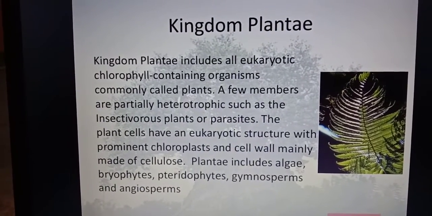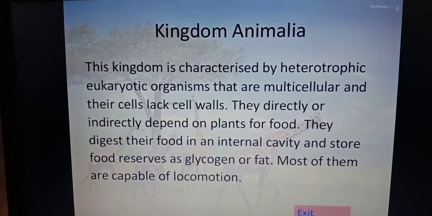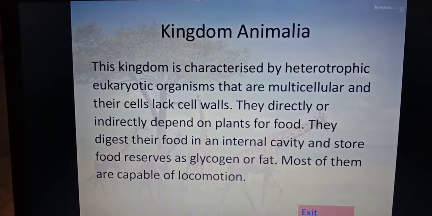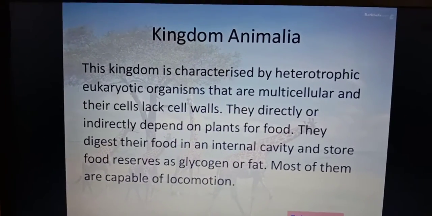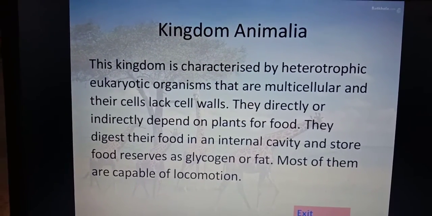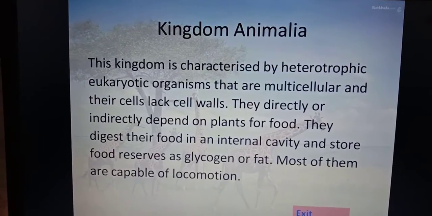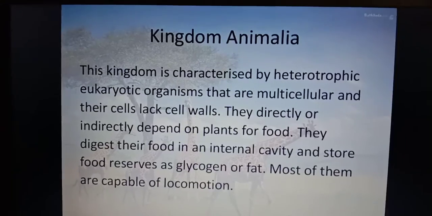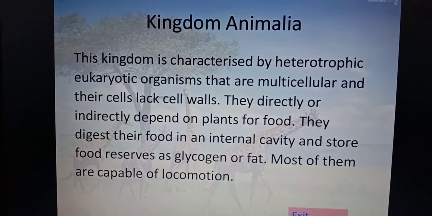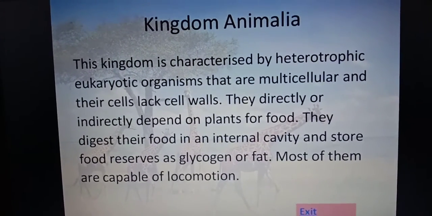This was just a brief discussion. Next is the fifth kingdom, which is the last kingdom, the kingdom Animalia. You all know very well about this kingdom, which is characterized by heterotrophic eukaryotic organisms that are multicellular and lack a cell wall. The very characteristic of animal cells is that they lack a cell wall.